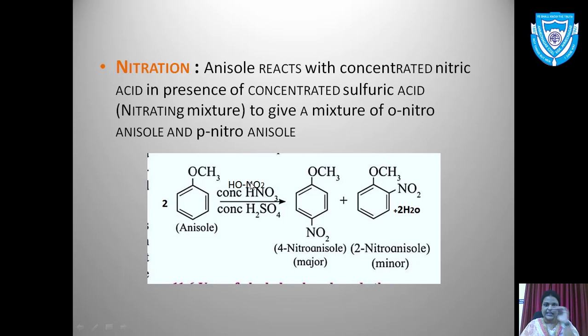HNO3 can also be written as HONO2 for convenience. The NO2 group from the nitrating mixture goes and attaches, one at the ortho position and another at the para position, with the liberation of H2O.